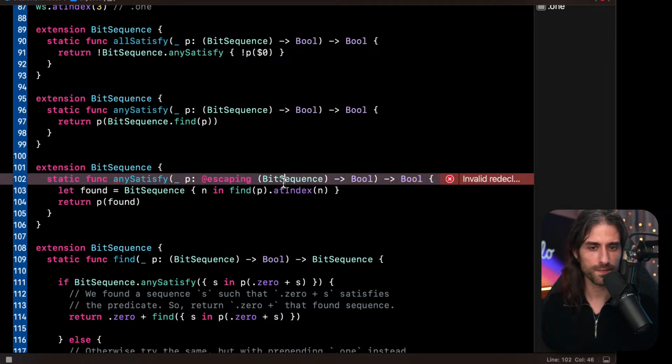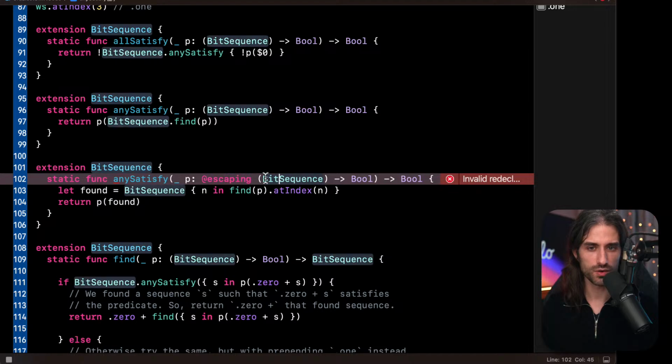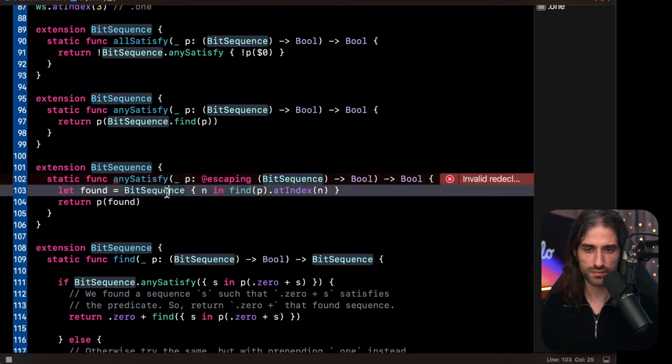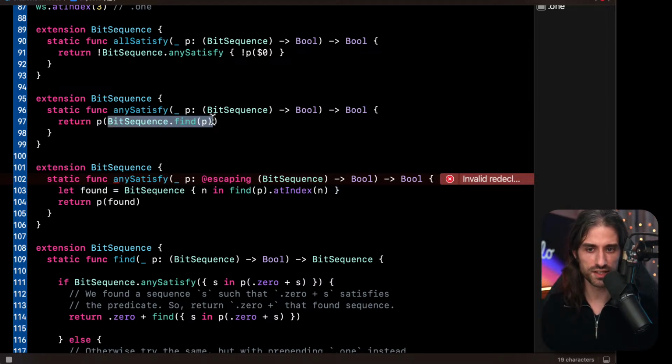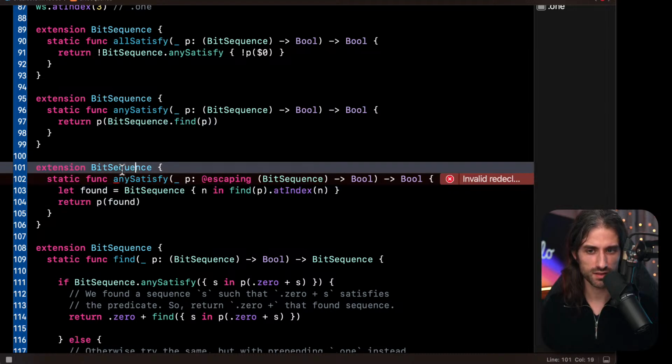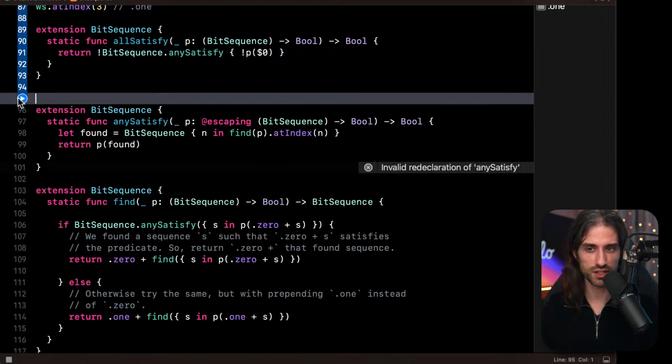Okay, so now we have a closure here, so we construct a bit sequence here. The idea is that we're going to read the sequence value by value instead of just passing the whole sequence. So I can remove this part right here.